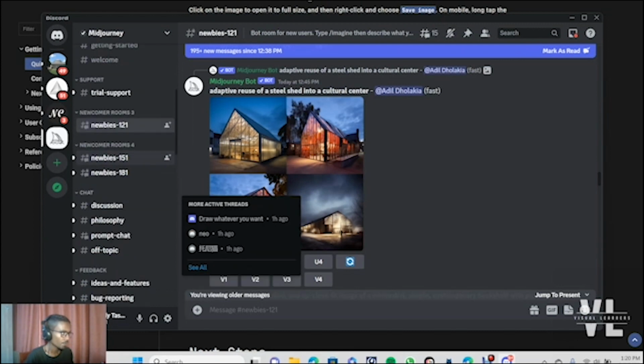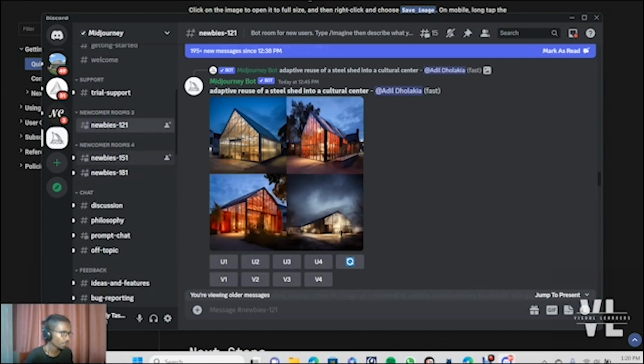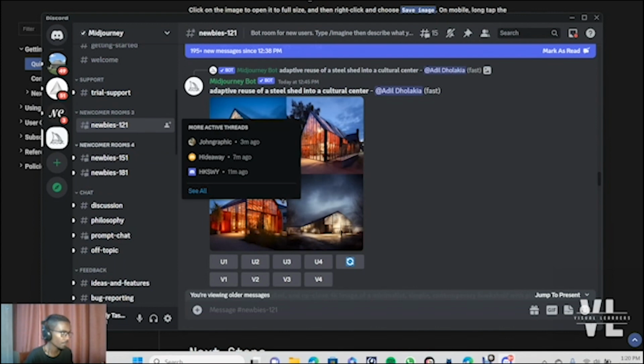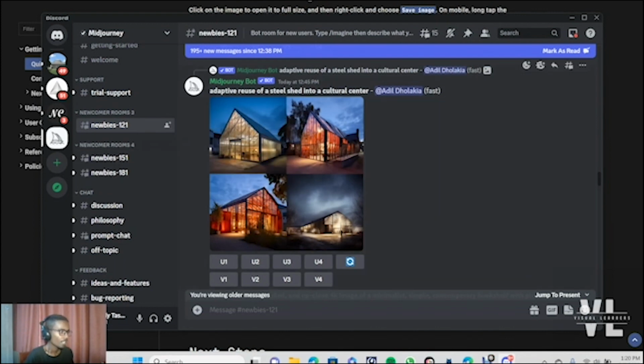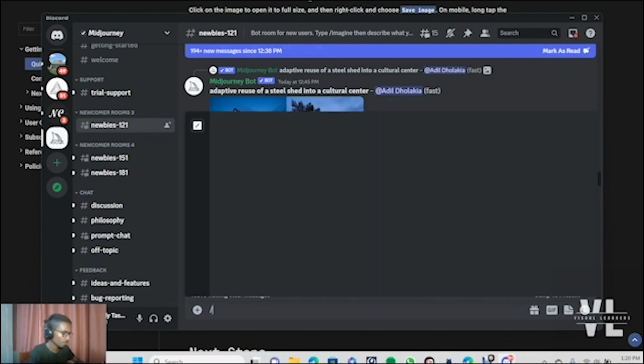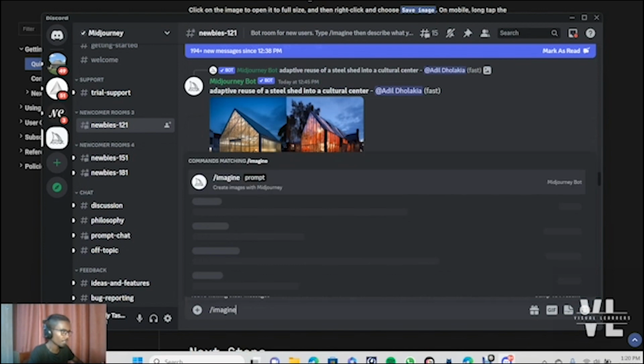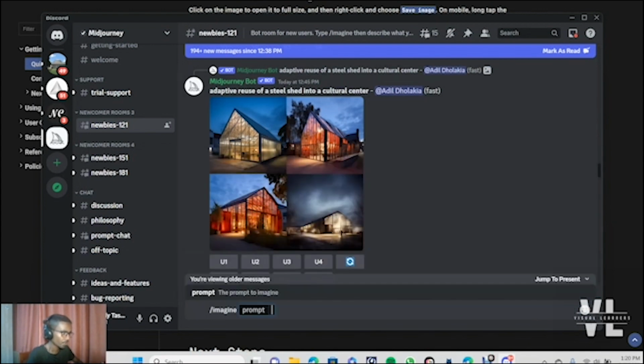These are some of the newcomer channels known as newbies, and they're given different numbers. And after you click on one of those, then you could use the /imagine command, and then you can enter any prompt that you want here. For example, I can copy and paste this prompt again here in order to show you how it works.